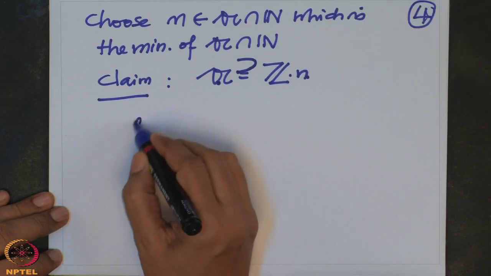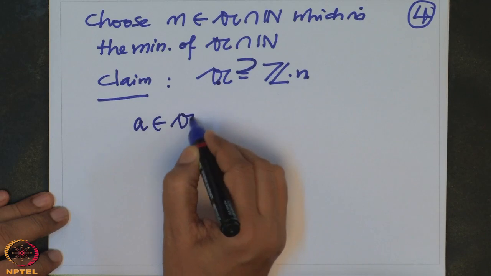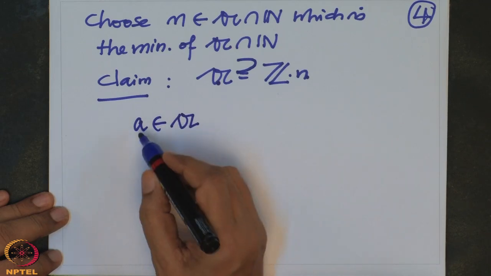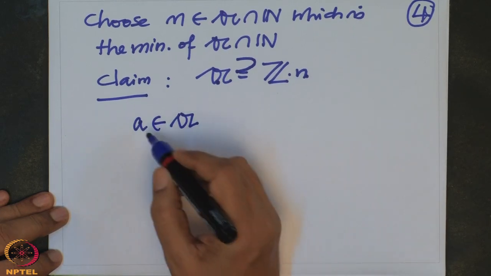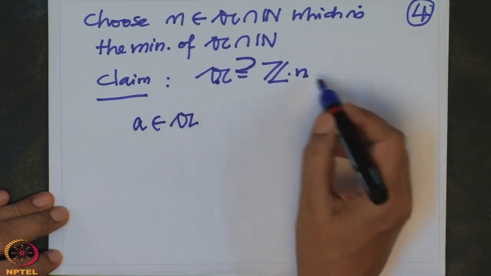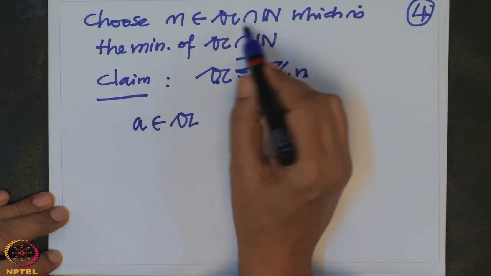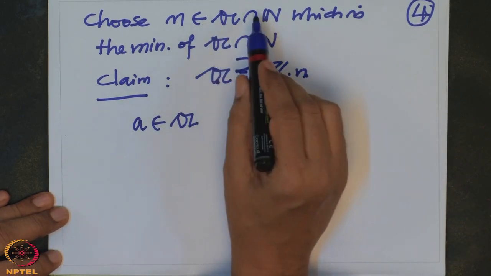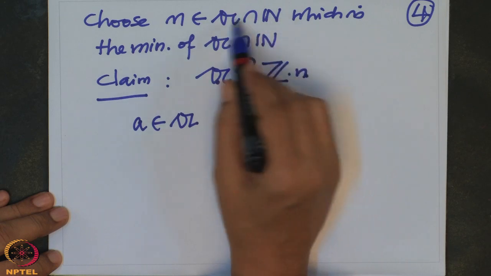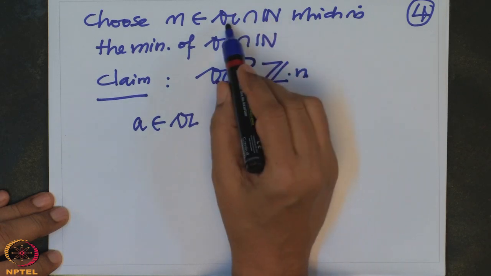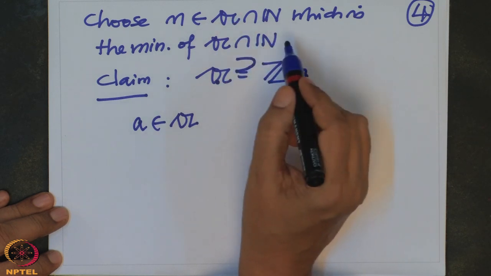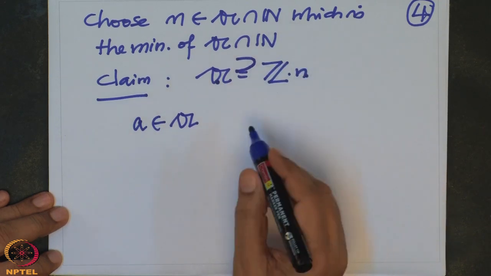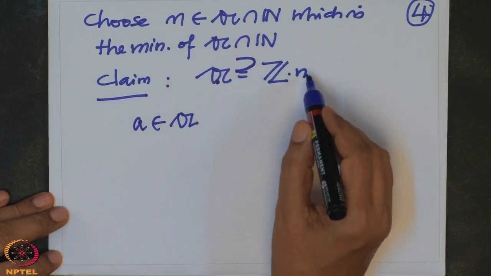So start with any element a in A, and I want to show that this a is a Z multiple of n. So what can we do with a and n? Obviously this n is non-zero, because we have chosen a non-zero element in A intersection N. So this is the minimum, and now we can divide a by n.